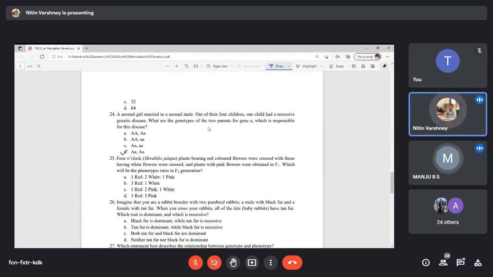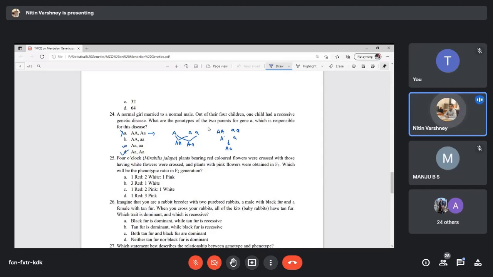So if I explain, option D is the correct answer. See, simply here, if we cross capital A capital A with capital A small a, the gametes of the first parent will be capital A, and here two gametes, and we will get capital A capital A and capital A small a. Only two offspring types are there in this case, so this is wrong. Similarly, capital A small a crossed with capital A small a... the gametes will be A and small a. So the offspring is only one type, that is capital A small a.